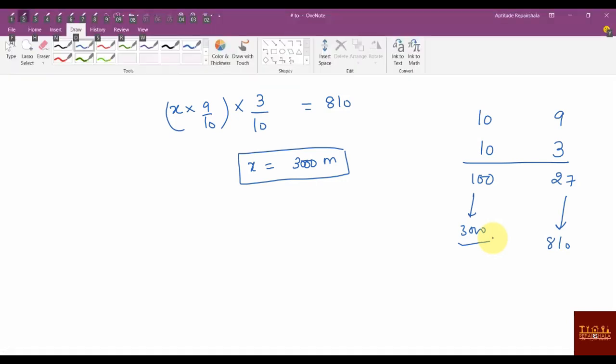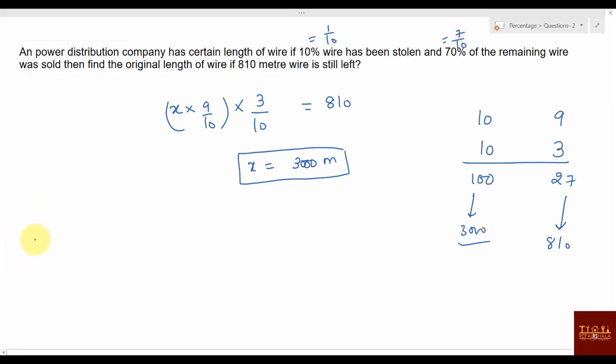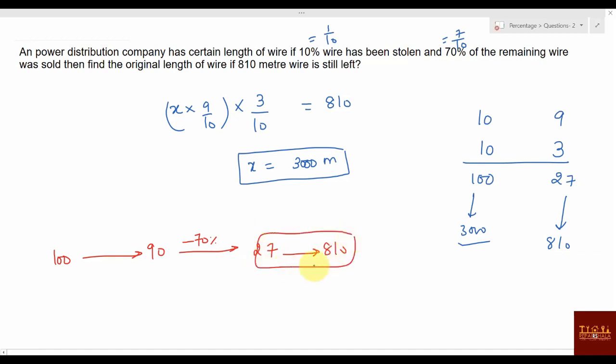And our evergreen method is always there. Suppose 100 is there and then 10% is stolen, how much is remaining? 90. 70% sold means 63. 90 minus 63, how much will be remaining? 27. 27 is given as 810, so what is the value of 1? 30. 30 into 100 is 3000. So whichever method you understand, whichever method you are comfortable with, you can follow. Okay.